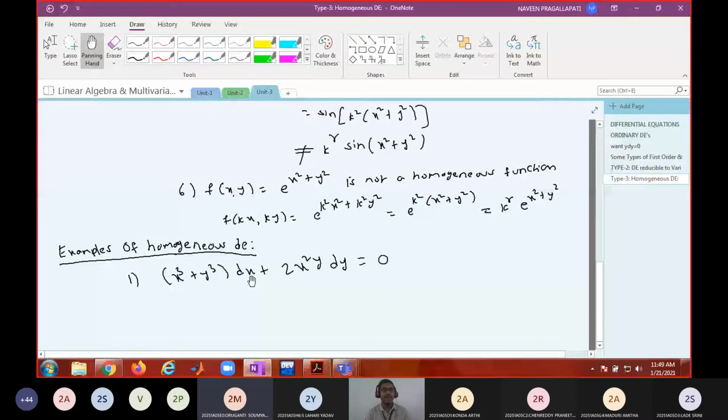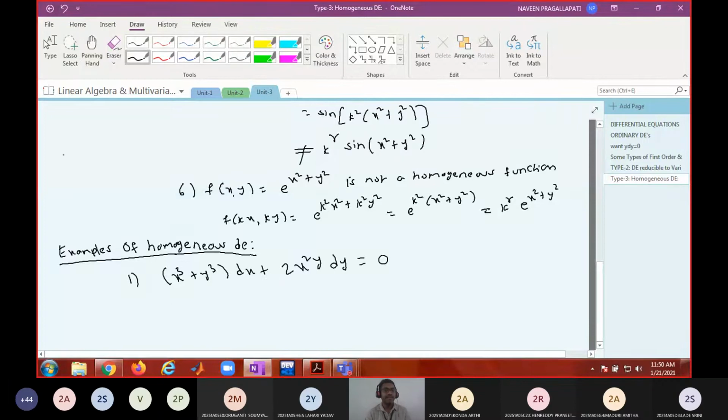x cube plus y cube. Why? Because I said M is the coefficient of dx, N is the coefficient of dy, and M is x cube plus y cube, which is a homogeneous function of degree 3. 2x square y is also a homogeneous function of degree 3. You can verify. So because these two are homogeneous functions of the same degree, it is a homogeneous DE. Is that okay?